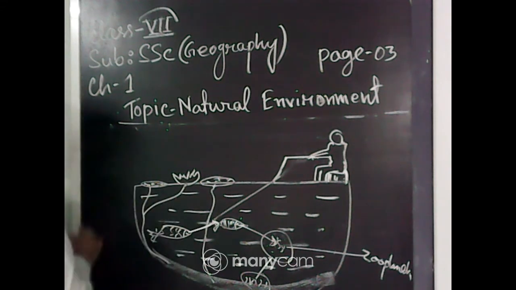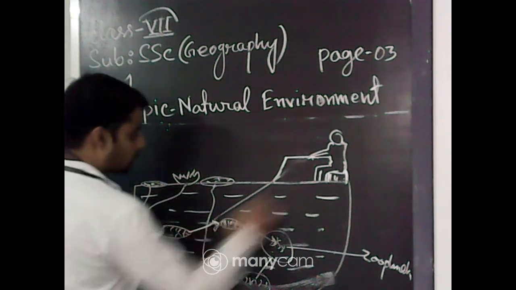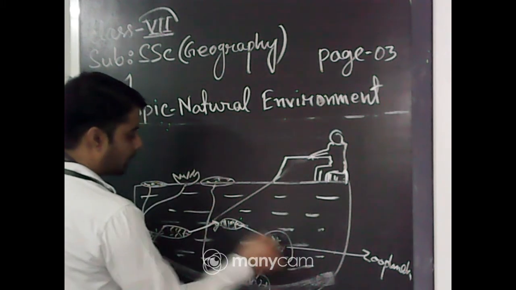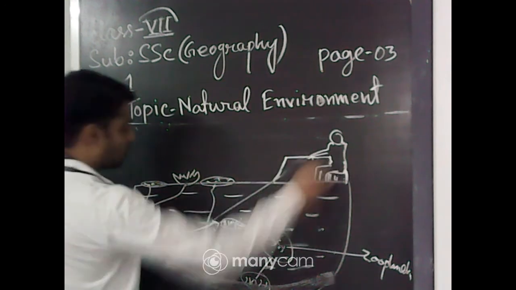So in this way the energy transfers from the phytoplankton, to zooplankton, small fish, big fish, to human beings, and